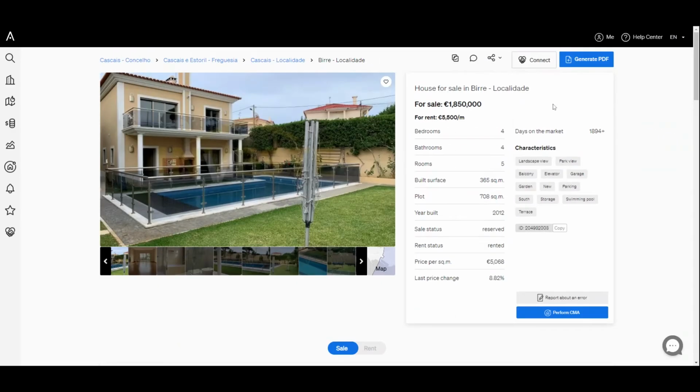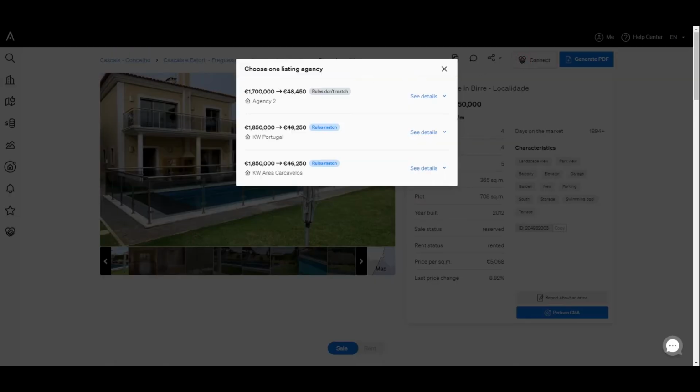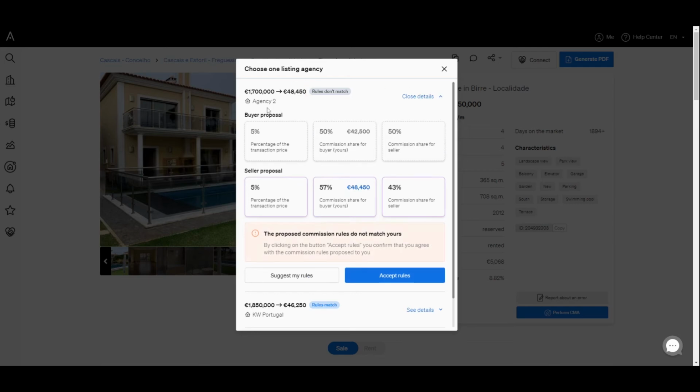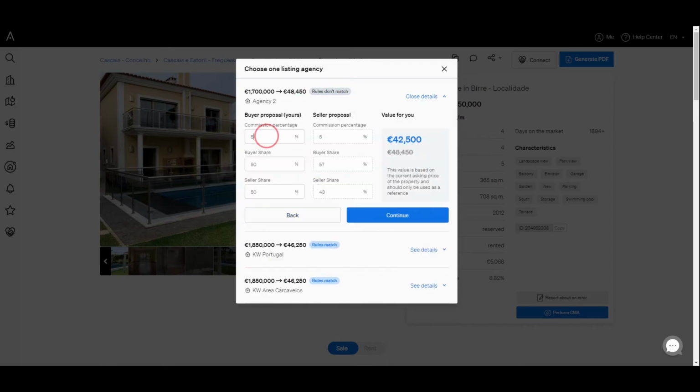When you make a sharing request, you will see which agencies are interested in sharing that property and what their commission rules are. You will know, beforehand, if an agency's rules match yours. To send your request for sharing, you must select the agency you wish to do business with. If, initially, the commission rules do not match yours, you can negotiate through the platform or accept those of another agency.